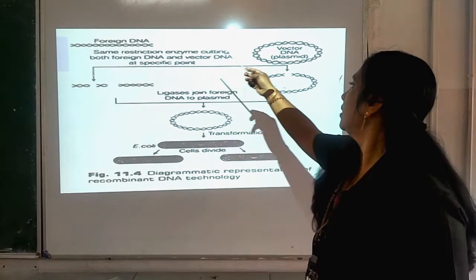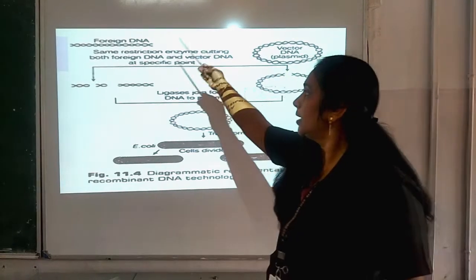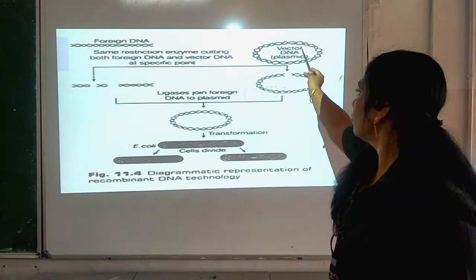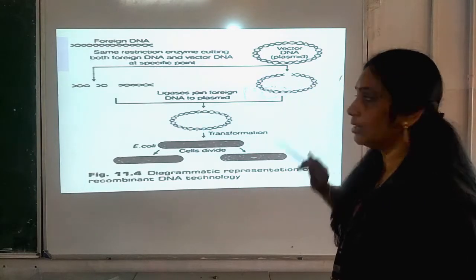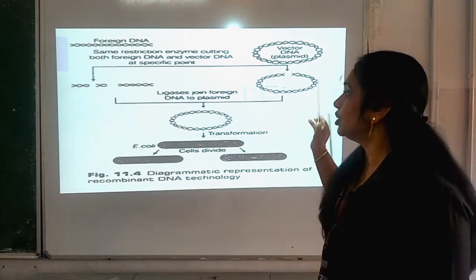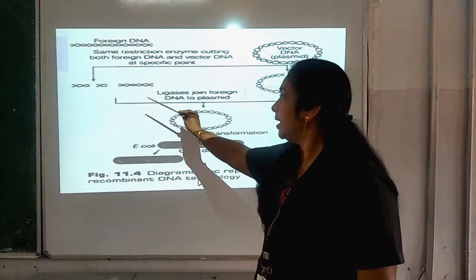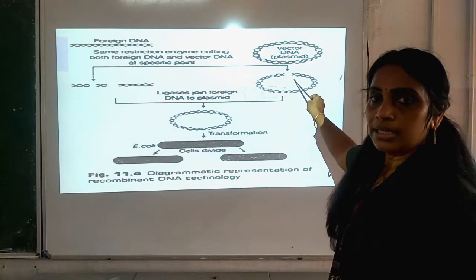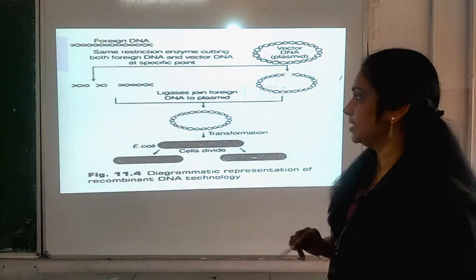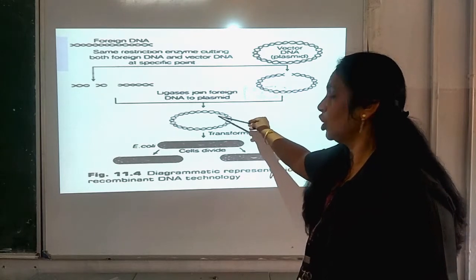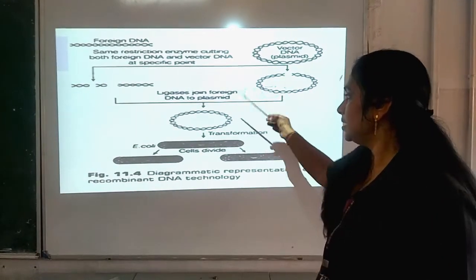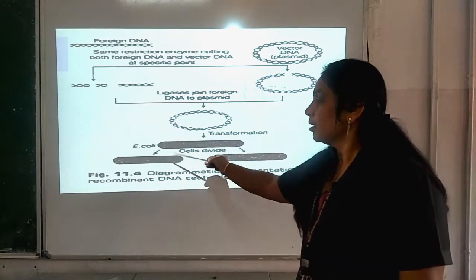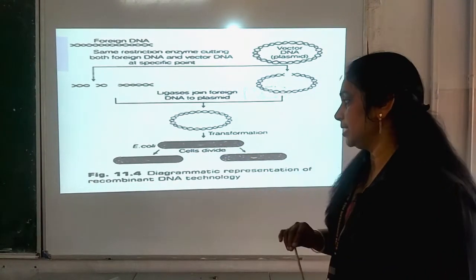Foreign DNA is there, the vector is there, the restriction enzyme is cutting the foreign DNA into fragments, and from the vector a portion is being cut with the help of restriction enzyme. Later on the desired foreign DNA will be joined with the vector by ligase, and a recombinant DNA is formed, and this recombinant DNA is incorporated into the bacterial cell where the multiplication of the cell is taking place, isn't it?